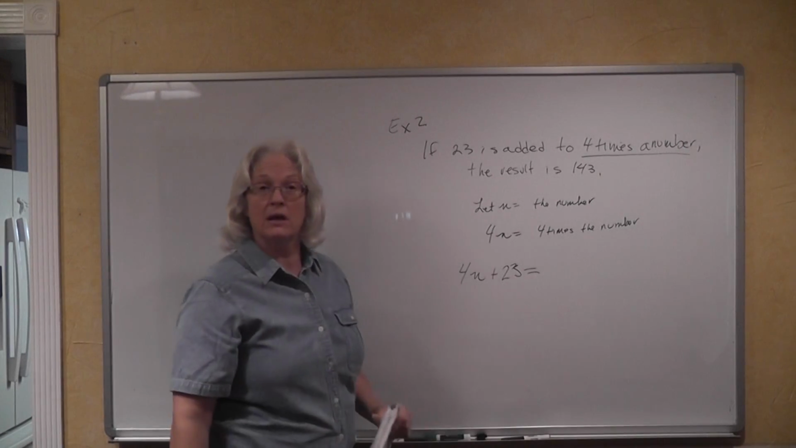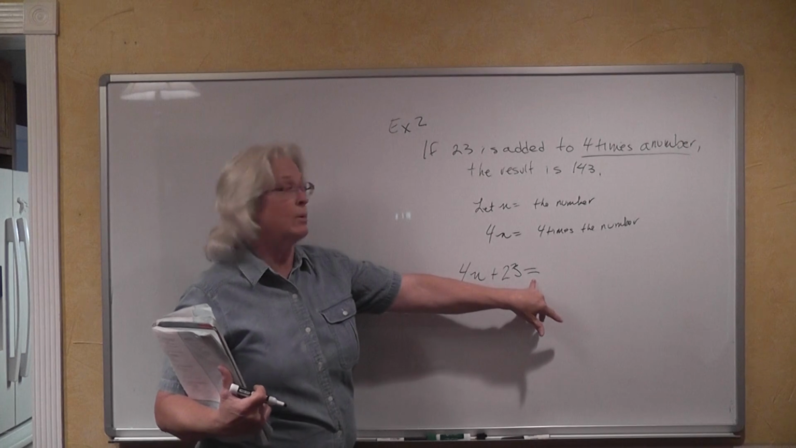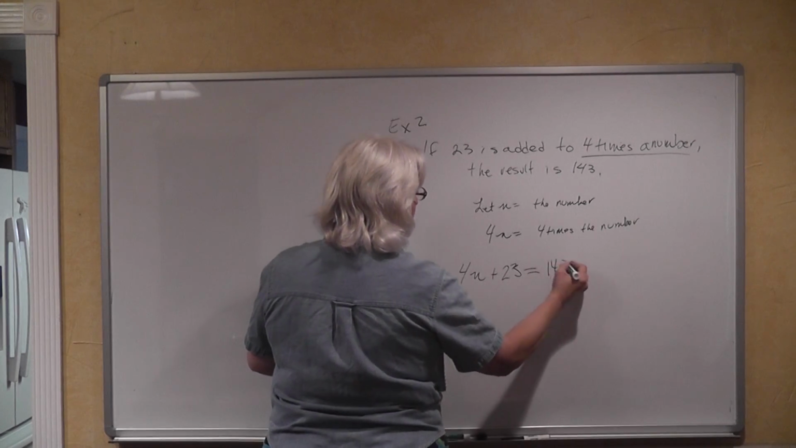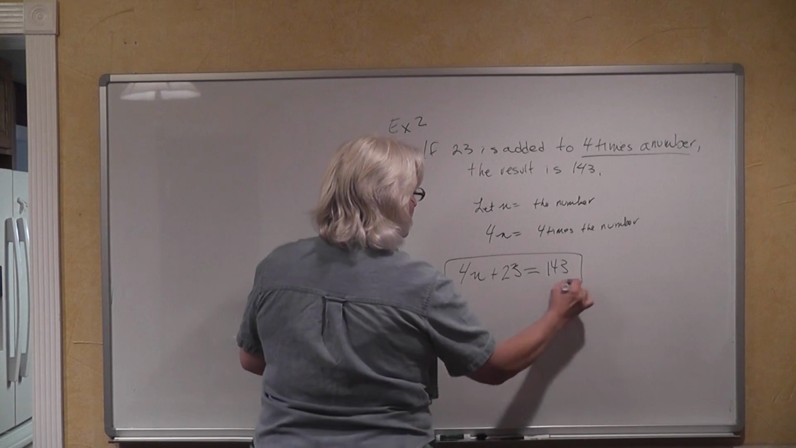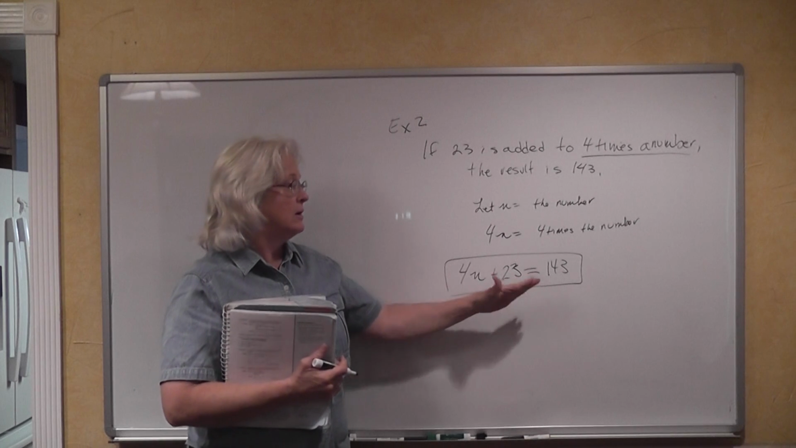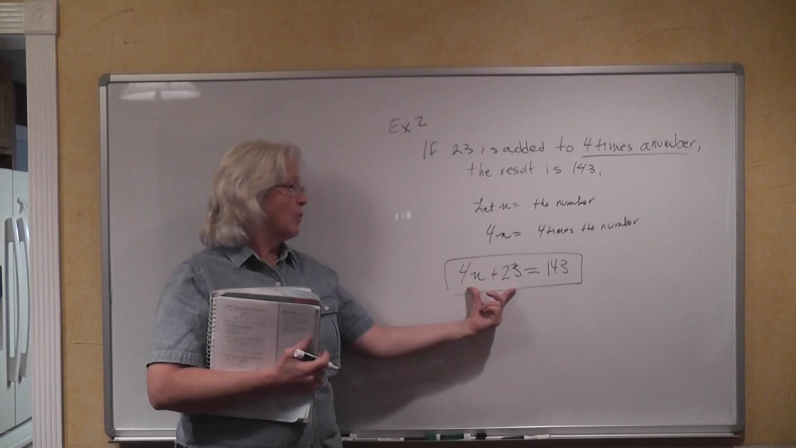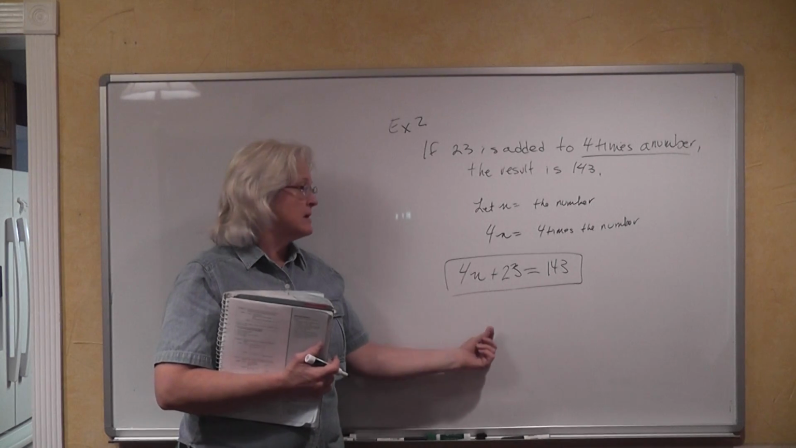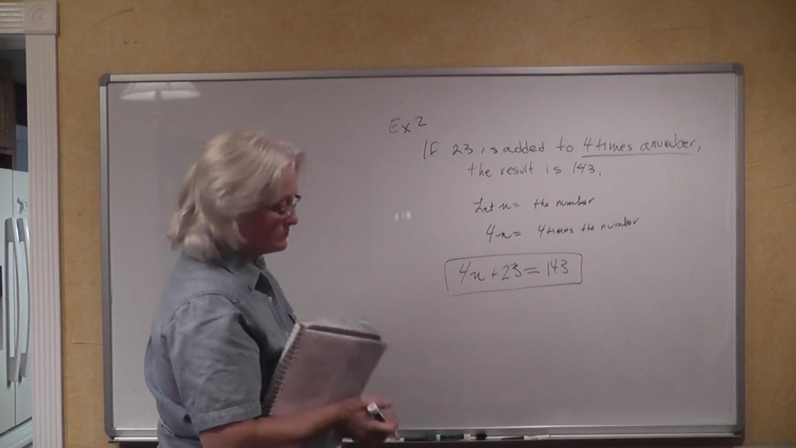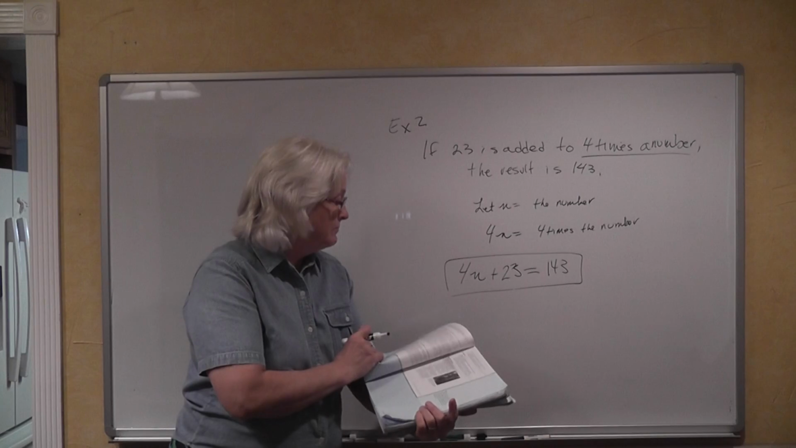The result is what you end up with. That means equals. The result is 143. This is all that they are talking about. They want you to come up with the equation. The equation is balanced. It says this value on the left, 4n plus 23, is the same as 143. All right, let's look at example number 3.